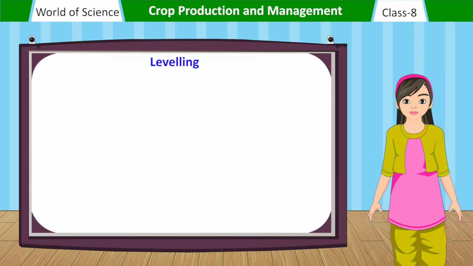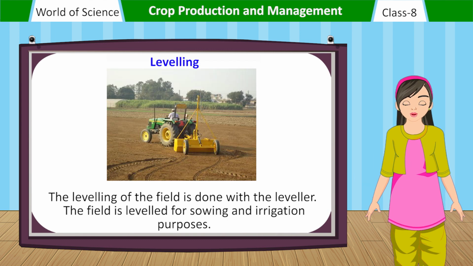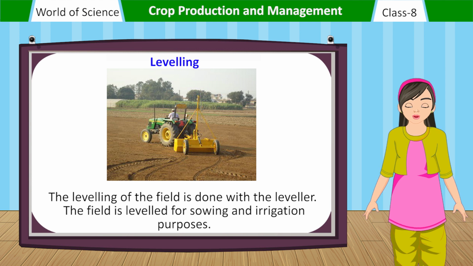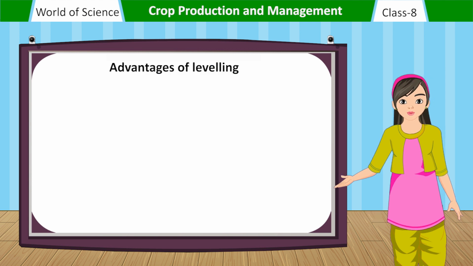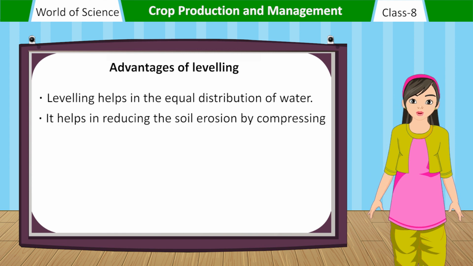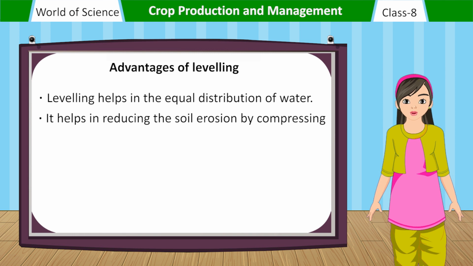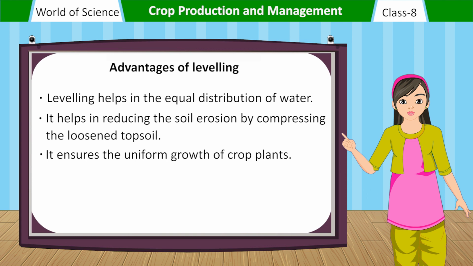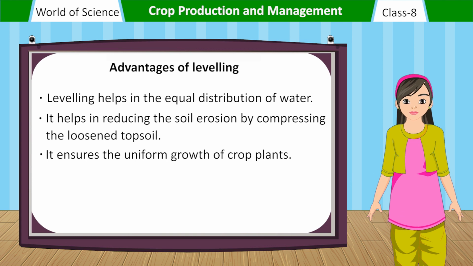Leveling. The leveling of the field is done with the leveler. The field is leveled for sowing and irrigation purposes. Advantages of leveling. Leveling helps in the equal distribution of water. It helps in reducing soil erosion by compressing the loosened topsoil. It ensures the uniform growth of crop plants.